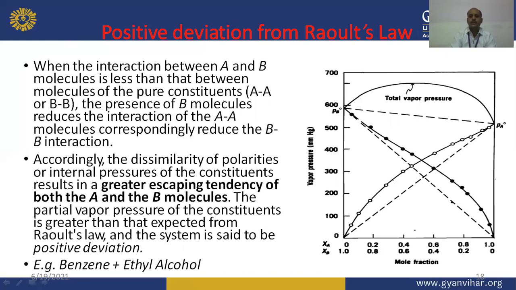So when we plot the vapor pressure composition curve, we can obtain a total vapor pressure more than expected from Raoult's law. An example of this type of positive deviation is shown by the benzene ethyl alcohol system. You can see that the vapor pressure composition curve of benzene and ethyl alcohol shows the positive deviation from Raoult's law.